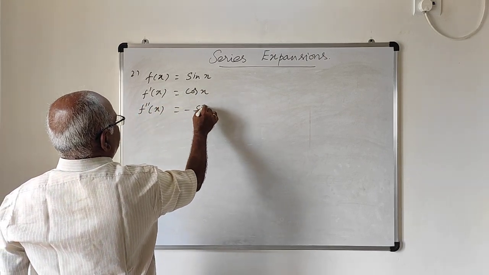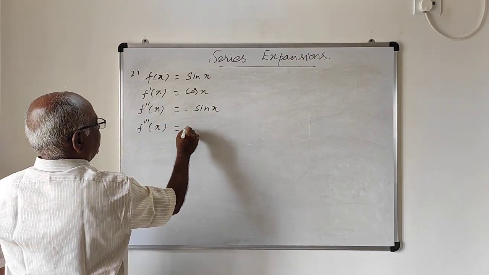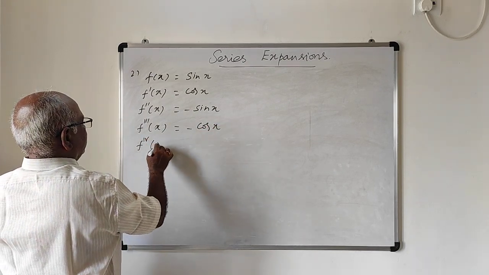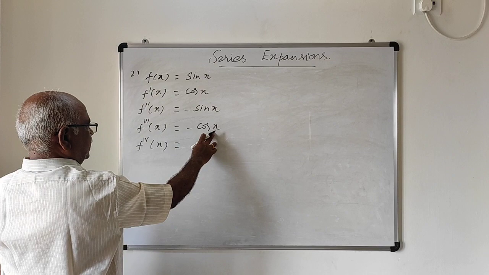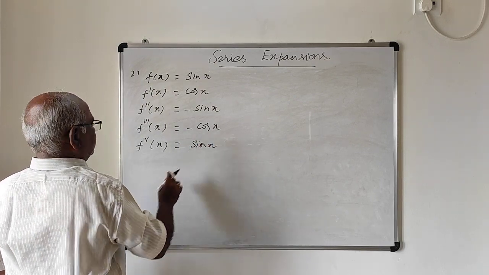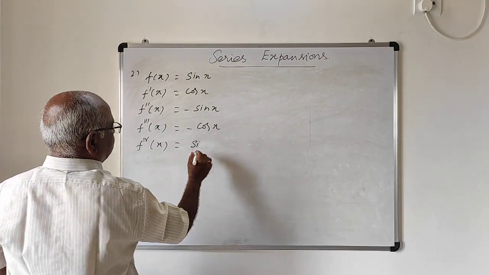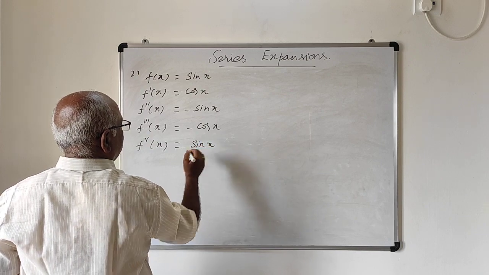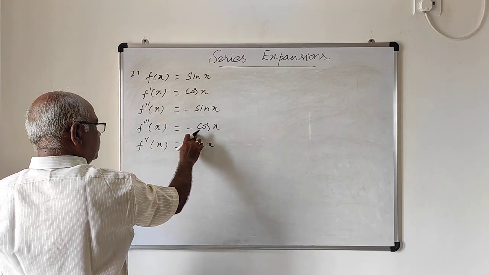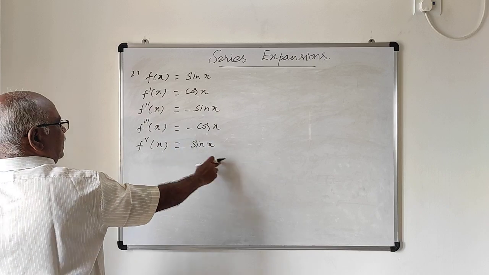the derivative of cos x is minus sin x, plus f triple dash of x, again the derivative of minus sin x is minus the derivative of sin x, which is cos x, so minus cos x. Plus the fourth derivative of x, the derivative of minus cos x is plus sin x. Again the fourth derivative becomes sin x only.